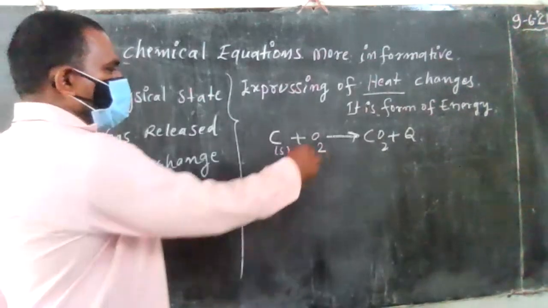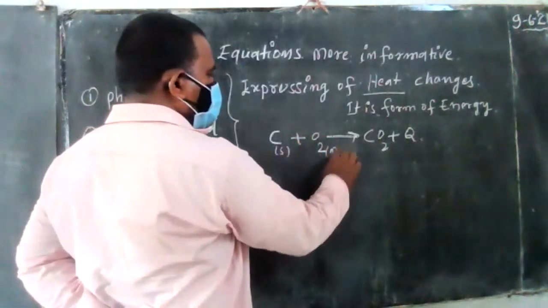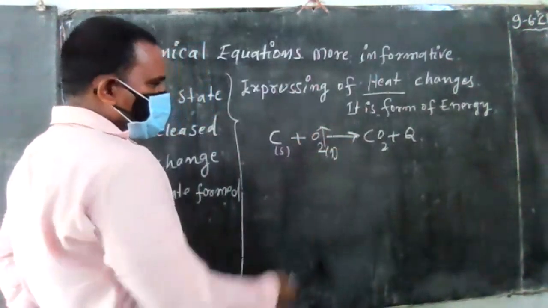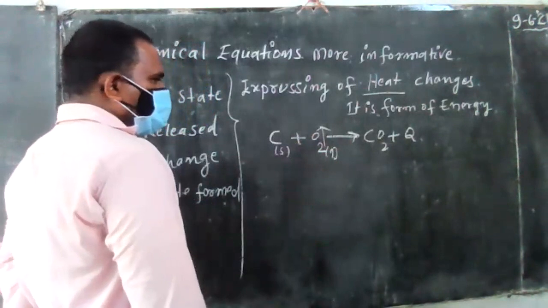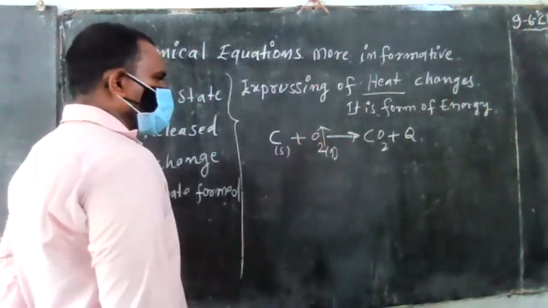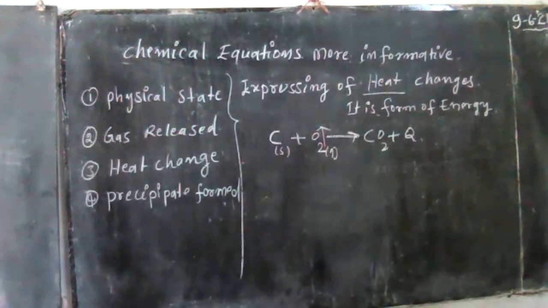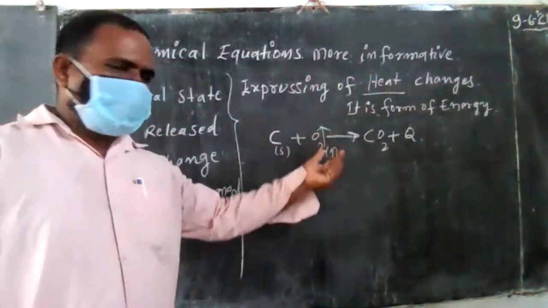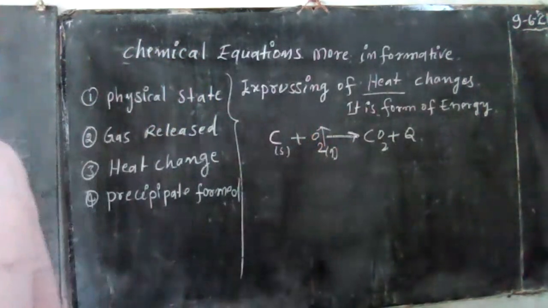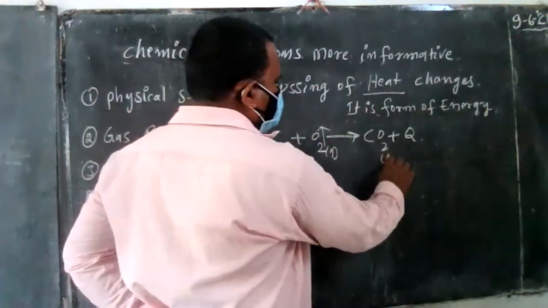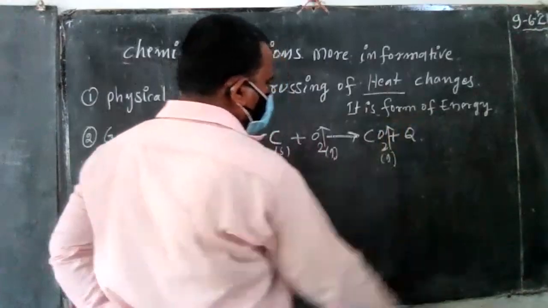Now for the gas, you don't bother about this on the reactant side also. If a gas participates, you can write an upward arrow, but it is somewhat unconventional; the textbook does not give that. Now the carbon dioxide is also a gas, so it gets the upward arrow.